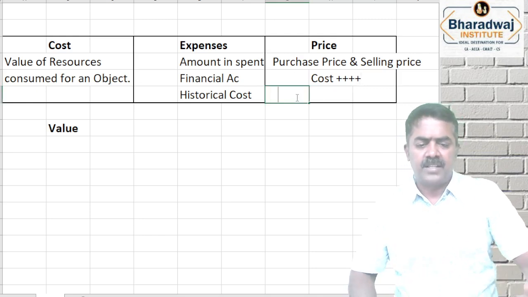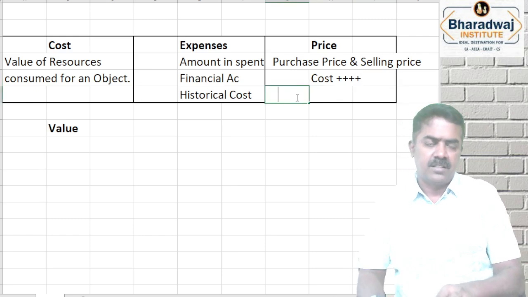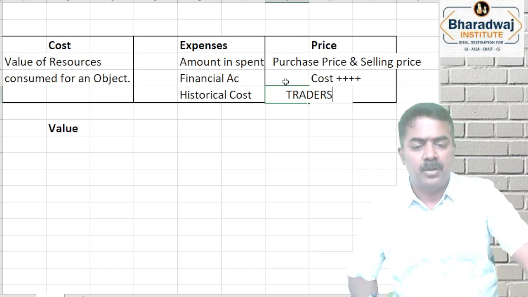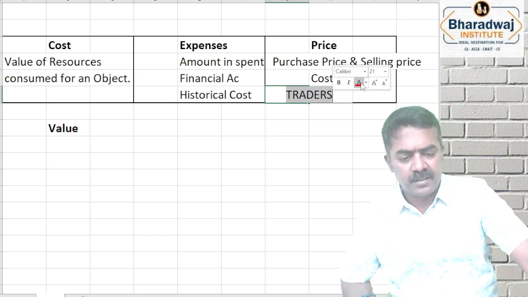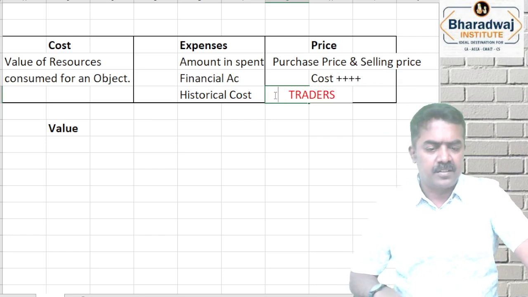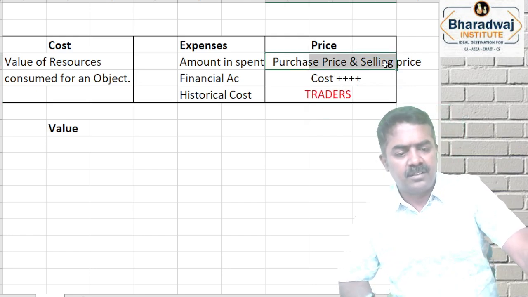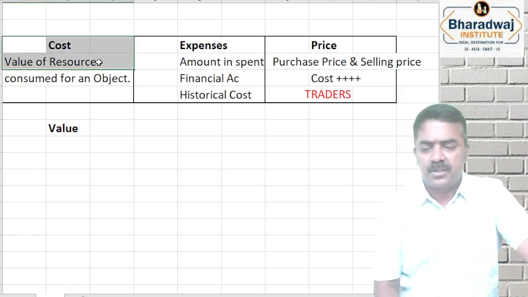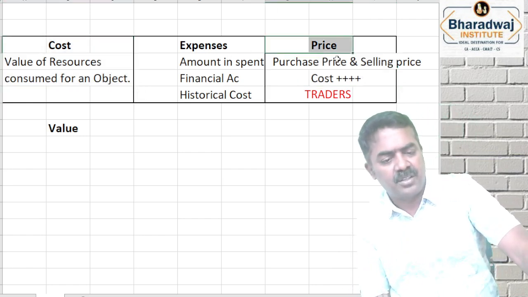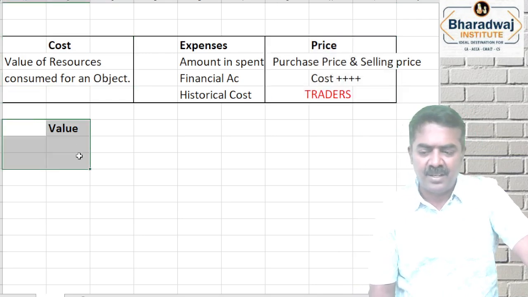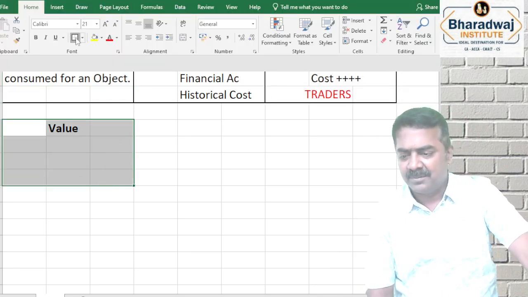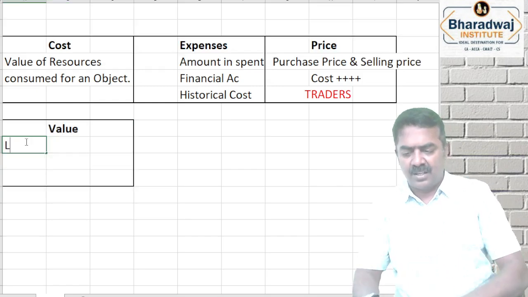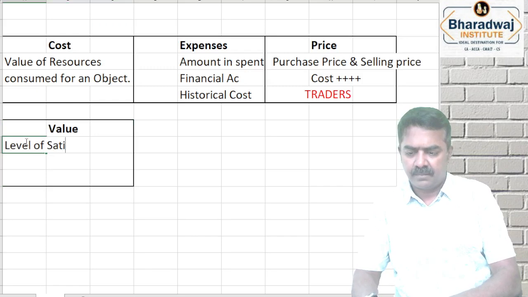Price is a word used by traders. Traders may be wholesalers, retailers, franchisees, dealers. Okay, traders use the word price. Manufacturers use the word cost. Traders use the word price. Value, what do you mean by value? Value refers to the level of satisfaction, otherwise called utility.